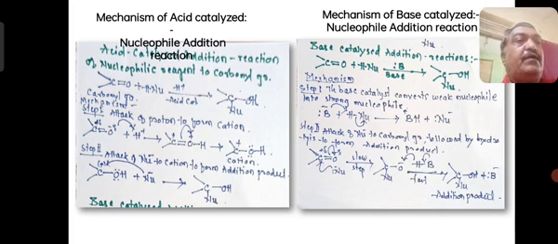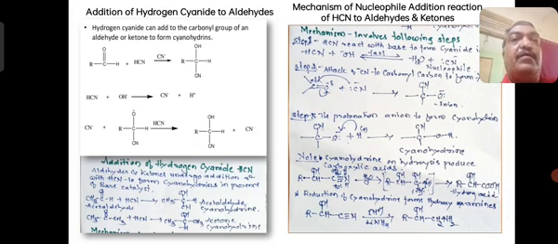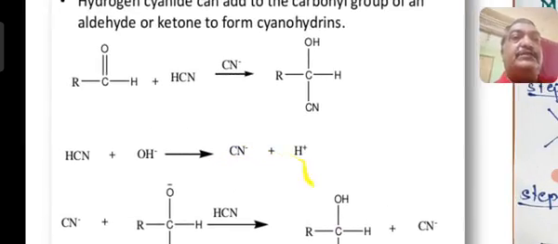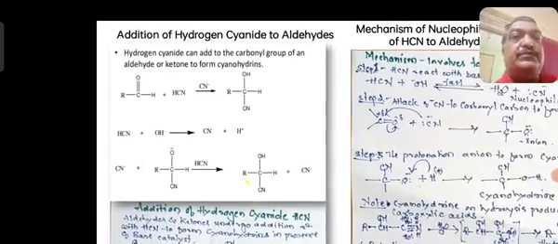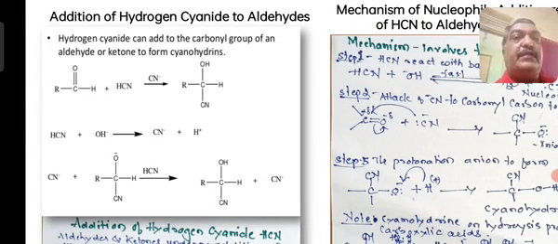Okay, now see the first reaction, addition of hydrogen cyanide. This reaction I gave last time, but this time we will discuss the mechanism. So addition of hydrogen cyanide, HCN, to aldehydes, RCHO, R, C double bond O and H, or ketone. When treated with HCN, the cyano group adds and you will get RCH(OH)CN. That is the corresponding cyanohydrin of aldehyde or ketone that will form.